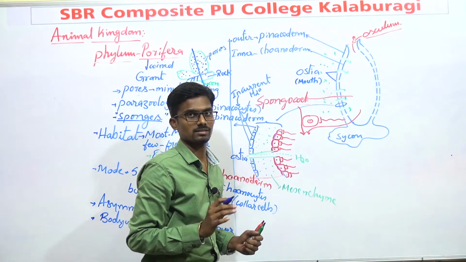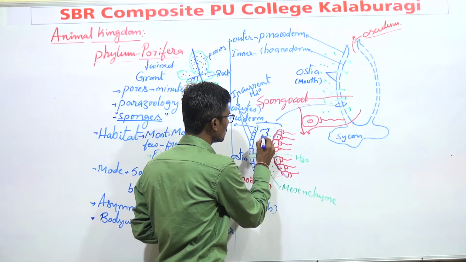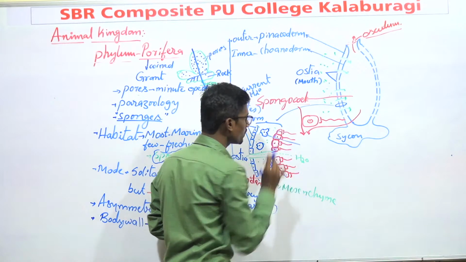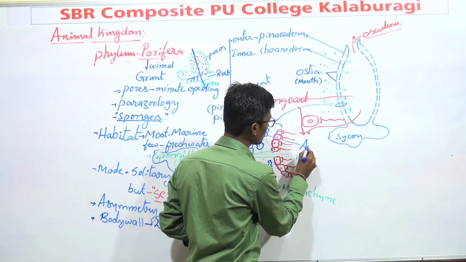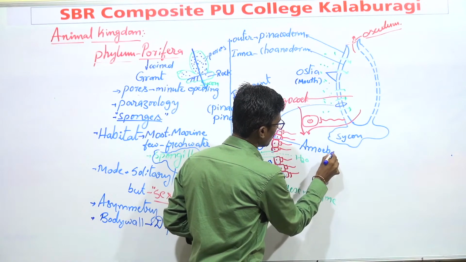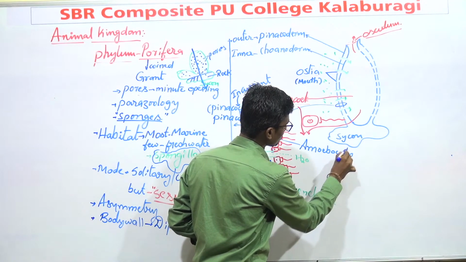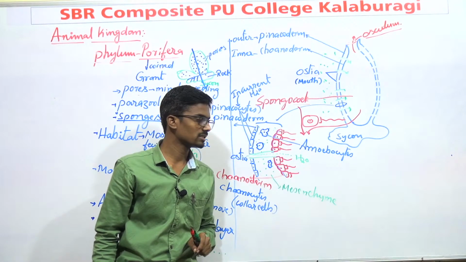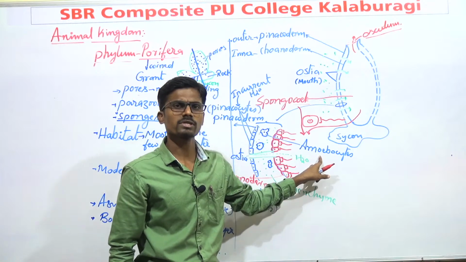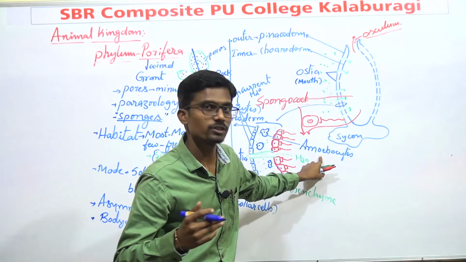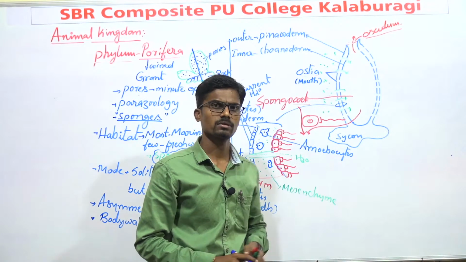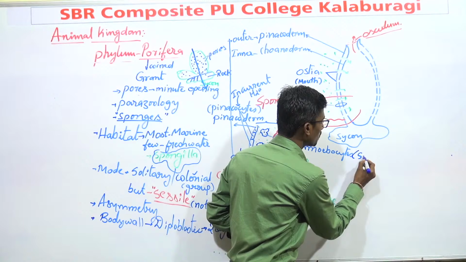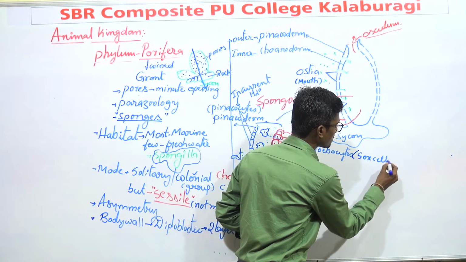This mesenchyme consists of irregular cells, and these irregular cells are known as amebocytes. These amebocytes perform various functions. For example, they help in the production of sex cells.